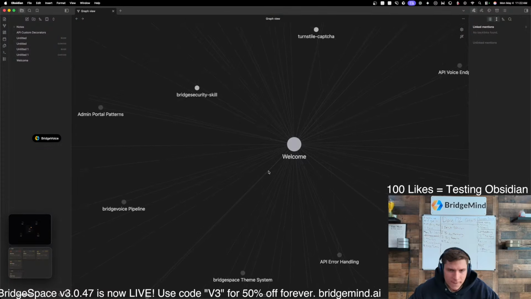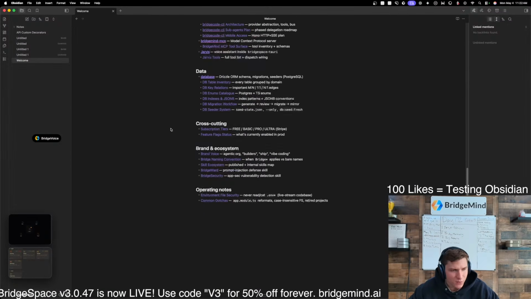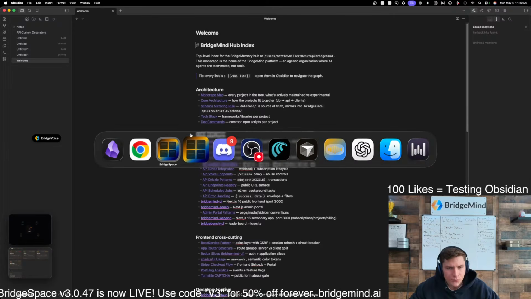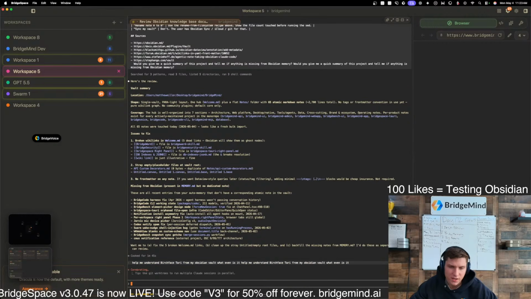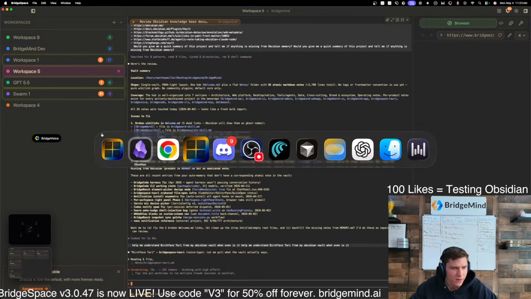So when you look at something like this, even just visually, you're like, wow, that's pretty impressive from a visual perspective, right? So I really do like Obsidian. If we go back over here, let's just ask it, help me understand BridgeSpace Tauri from my Obsidian vault. What even is it? So you can store things here. And it does do a good job. Let me check on the deployment of...